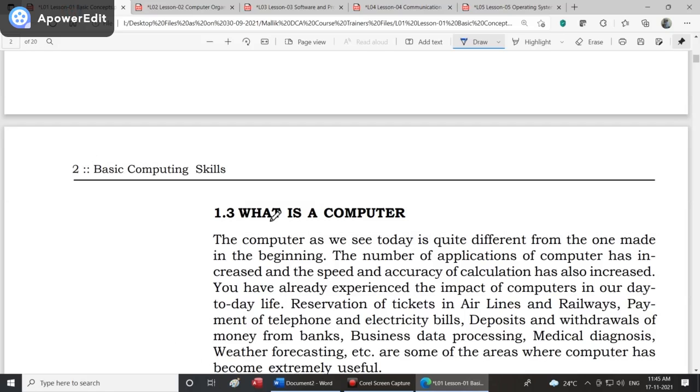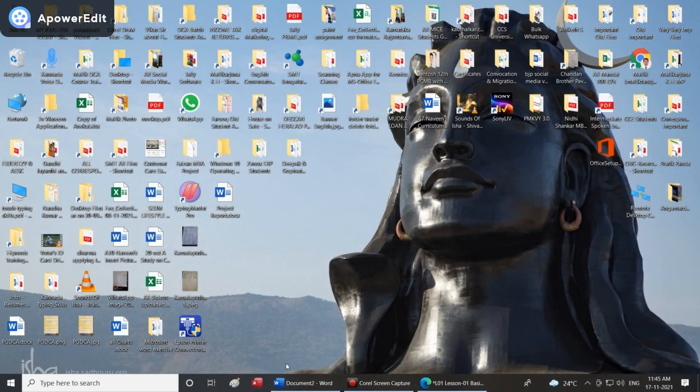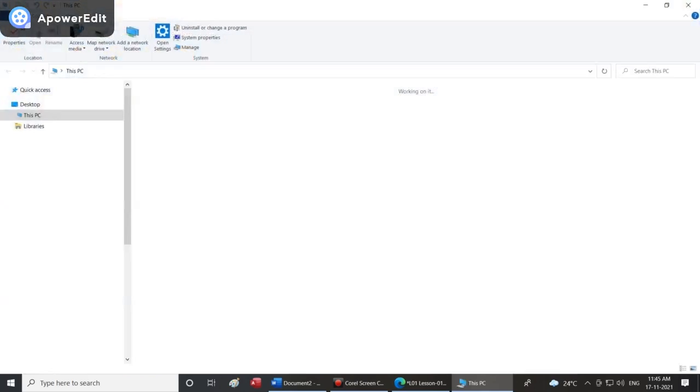If you have a place where you can take a printout, you can go to any of the DTP centers, take a printout, bundle it and then use it, or else you could always use it on a computer. This is about the computer fundamentals. This we will be doing. Other than this, simultaneously we have introduced you to what is called a computer.